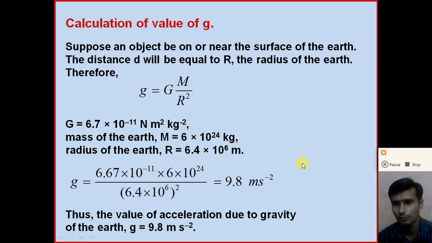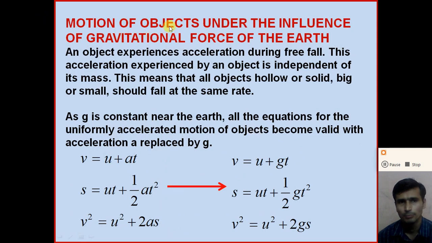So as we go up to a greater height, the value of g decreases. And also the earth is not a completely perfect sphere. At the pole, the radius of the earth is smaller, and at the equator, the radius of the earth is larger. So acceleration due to gravity at the pole of the earth is larger compared to the equator, right?